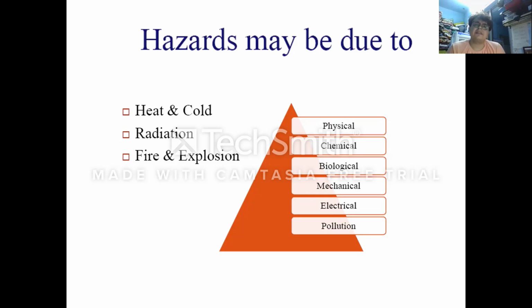There are different kinds of hazards: physical hazards, chemical hazards, biological hazards, mechanical hazards, electrical hazards, and pollution hazards. So these are the types of hazards, and heat and cold, radiation, and fire and explosions are the causes of the hazards.